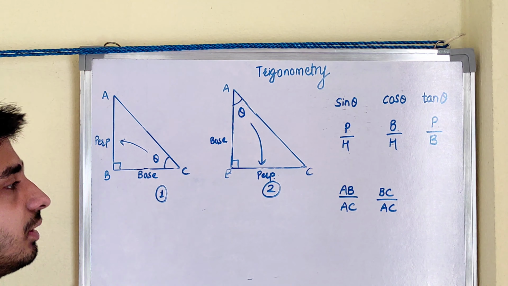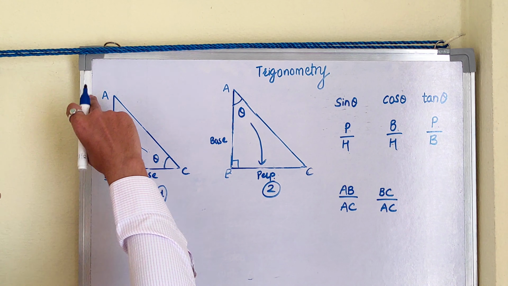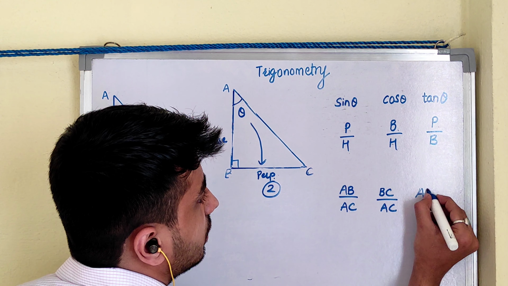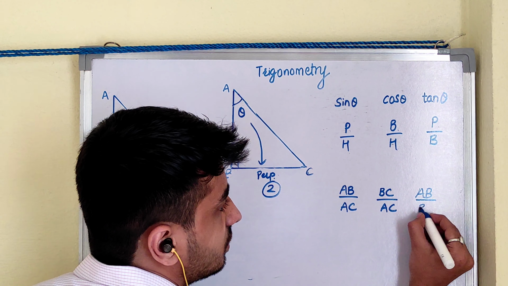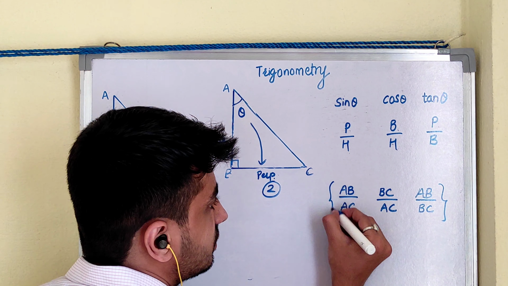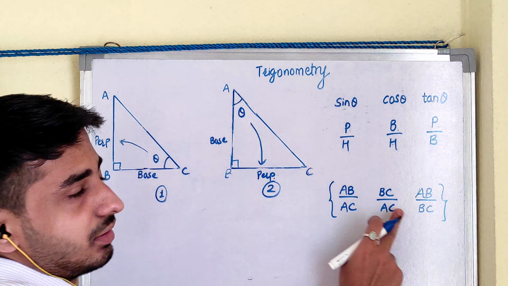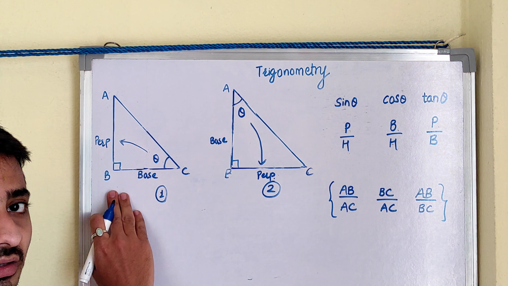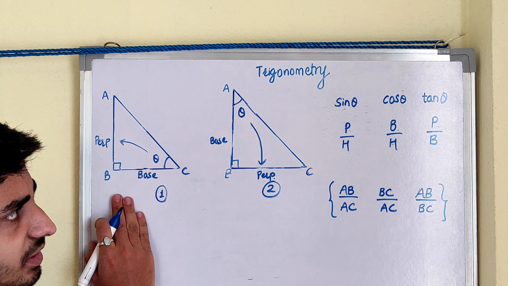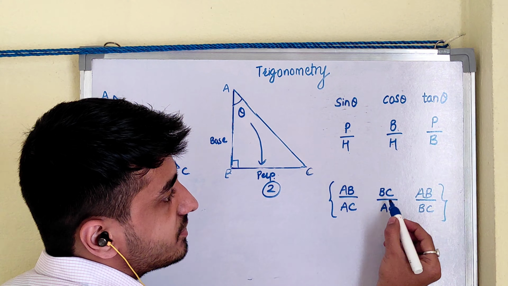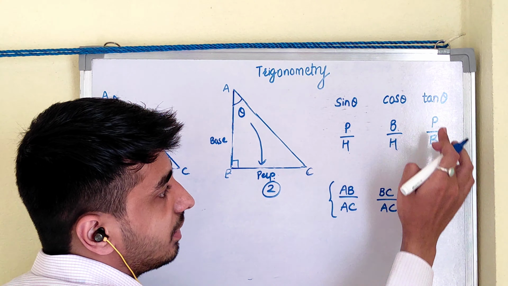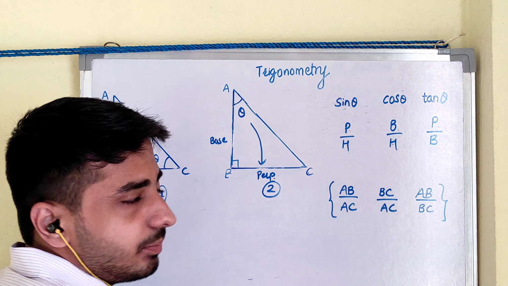What is perpendicular in triangle number 1? AB. And what is the base in triangle number 1? BC is the base. So this is the ratio of sides, according to triangle number 1. So sin theta becomes AB upon AC, cos theta becomes BC upon AC, tan theta becomes AB upon BC.